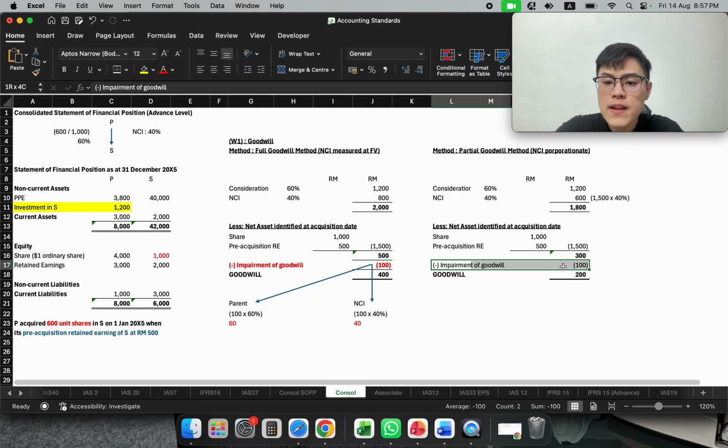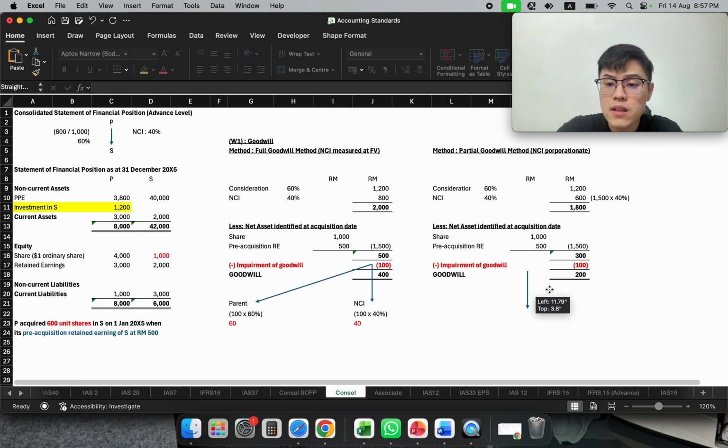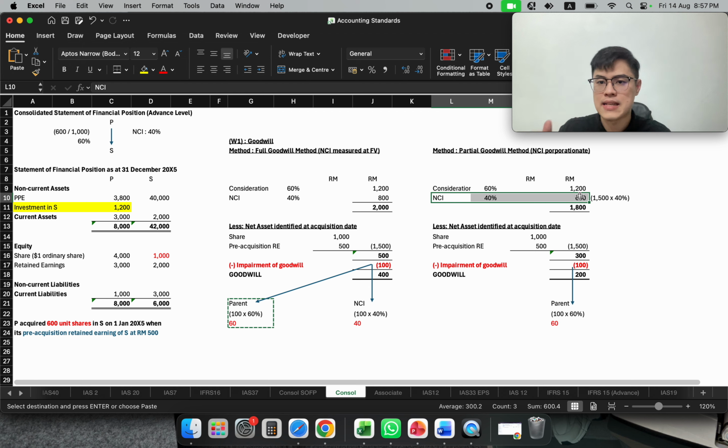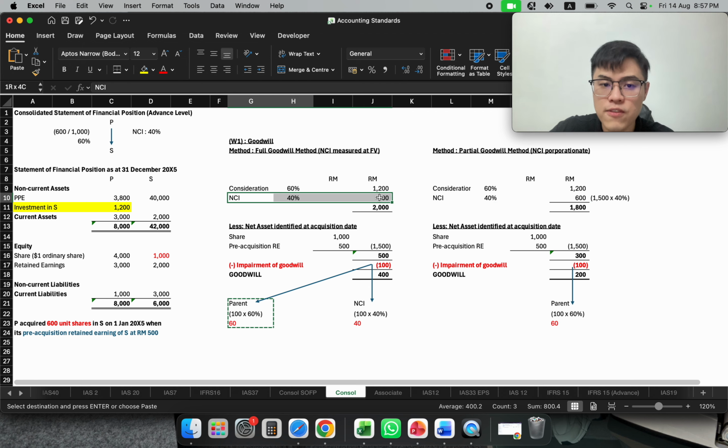Therefore, if let's say we have an impairment, that impairment of 100 should be entirely absorbed by the parent instead of absorbed by NCI, because it is not fair to ask them to absorb it, because they are already stated at net asset. They are not using market value.